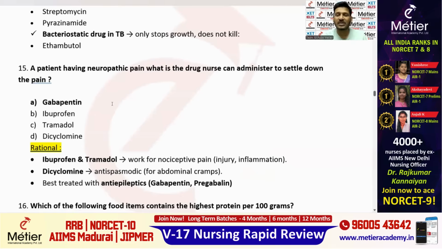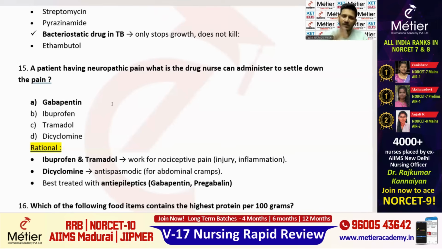A patient having neuropathic pain. That is the key point. Neuropathic pain. What is the drug the nurse can administer to settle down the pain? To reduce the pain, what drug does the nurse have to administer? So the first key point, neuropathic pain. The second key point, the drug. Two key points they have mentioned here.